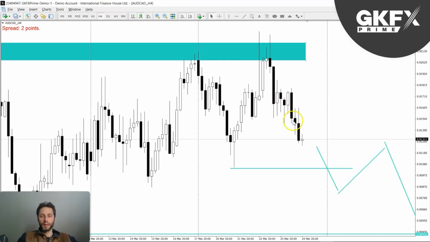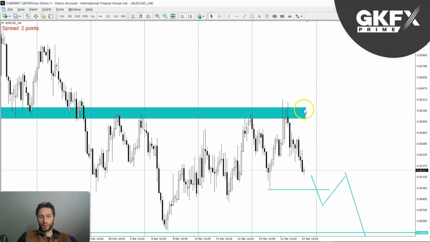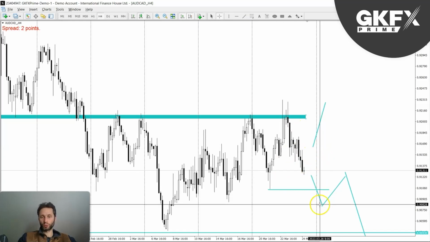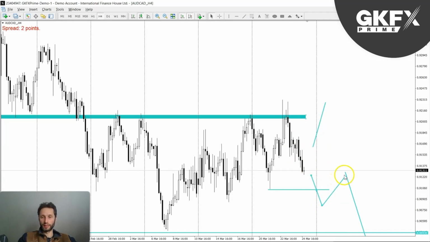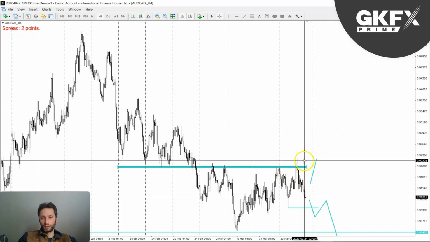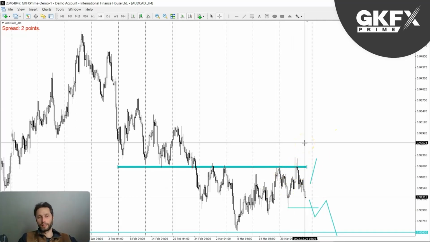But for now, I am favoring the downside unless we have a point where the market goes back into this level. So obviously if we have the opposite happen and this happens, then this short would be invalidated, and I'm not really going to be looking anymore for that sell idea here, because the market breaking further higher, creating another higher high, would then invalidate this whole idea.